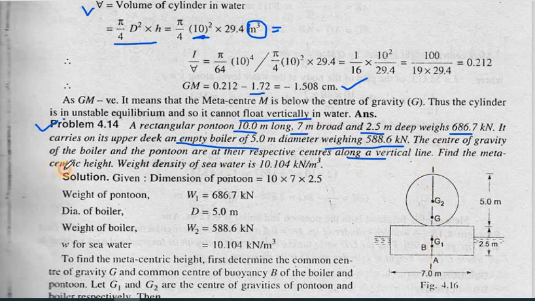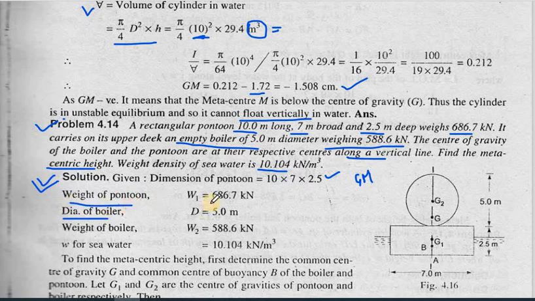Find the metacentric height. So we need to calculate GM. The weight density of seawater is 10.104 kilonewton per meter cube. Now we'll write all the given parameters. The dimension of the pontoon has been given. It is 10 by 7 by 2.5, as clearly mentioned in the question.